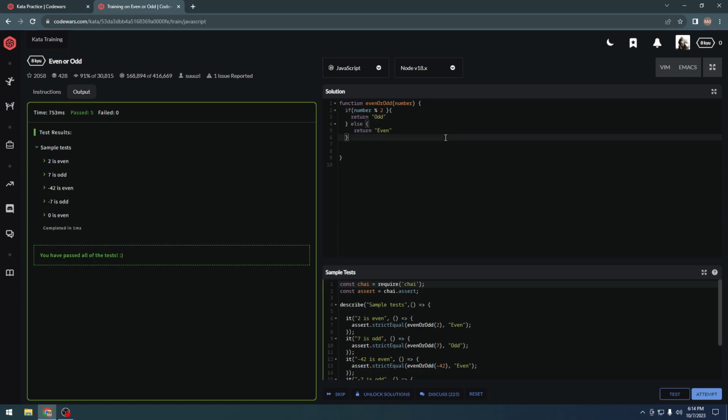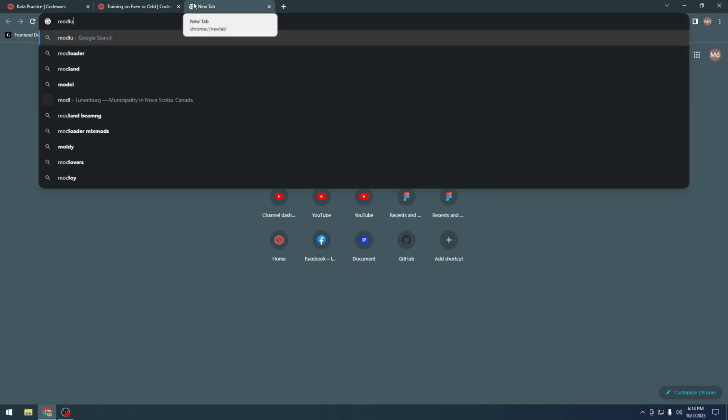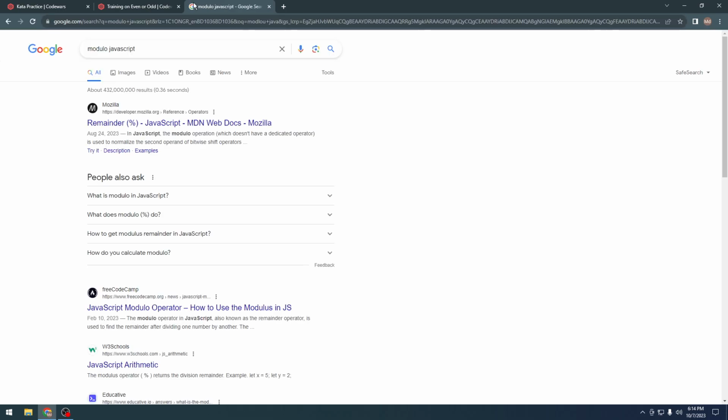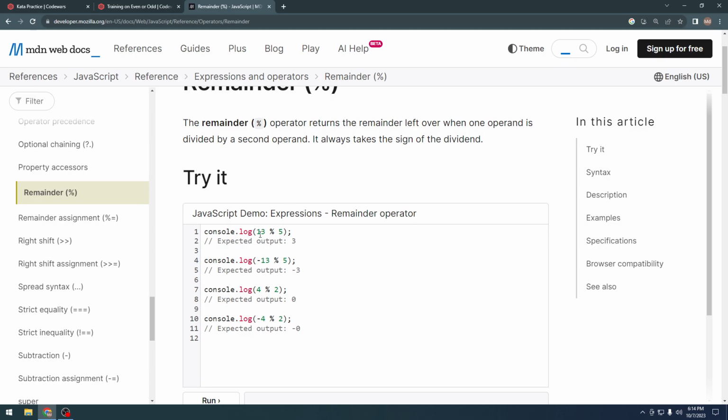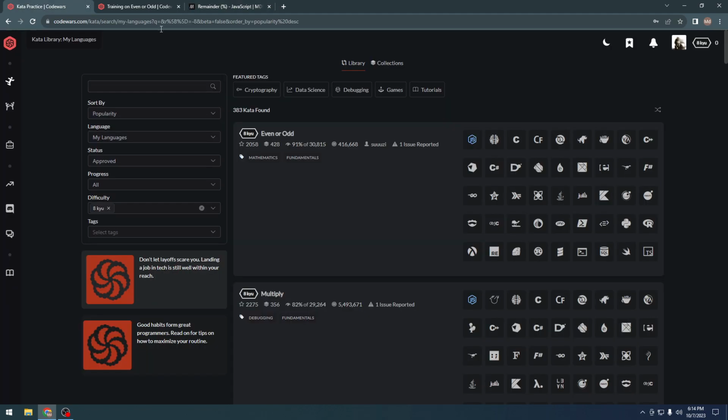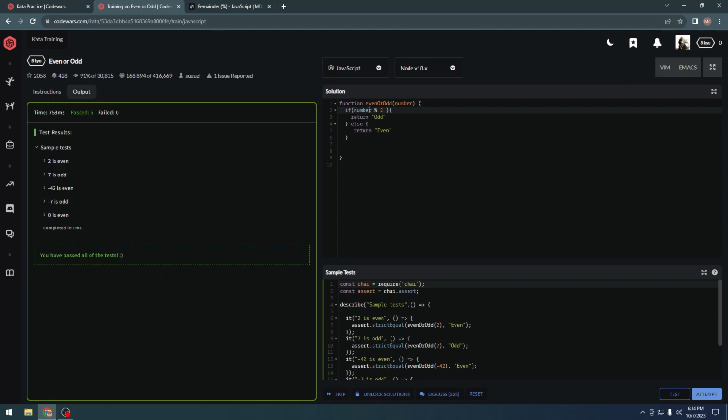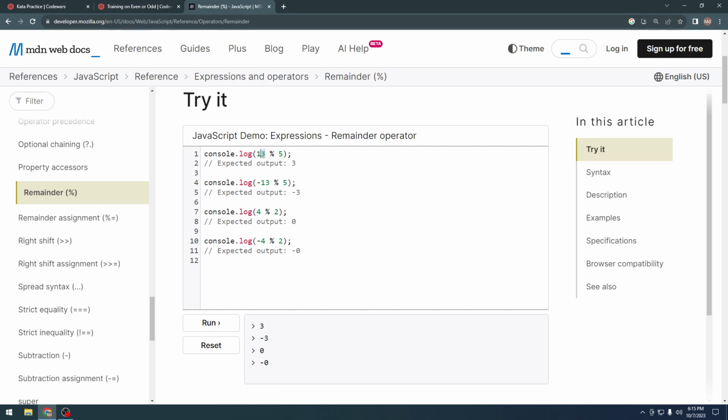So what's happening here? Let's understand this thoroughly. So number modulo 2, how modulo works, let's Google and see. Modulo, okay, I've written it wrong, but it's fine. Remainder, so it checks for the remainder. So 13 modulo 5, expected output is 3. Okay, so now we're doing the same thing here. Let's say we get 10 or 11 as the number. 11 modulo 2, let's edit it right here. 11 modulo 2, and what do we get?